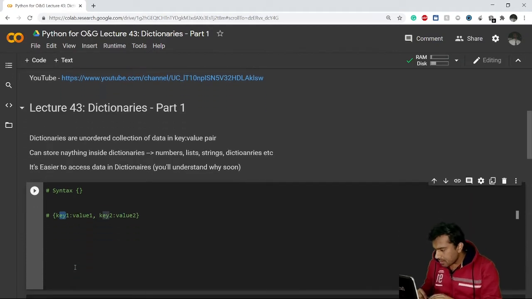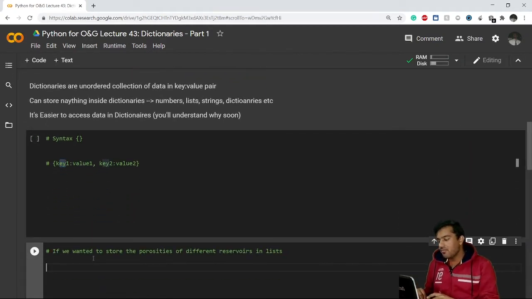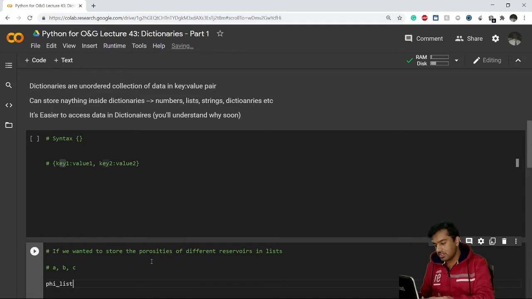I'll give an example. Let's say I want to store the porosities of different reservoirs. Let's say I have reservoir A, reservoir B, and reservoir C, only three reservoirs. I want to store their average porosities in a list. So I'll make a phi underscore list, because I'm making a list of porosities. Let's say reservoir A has porosity of 0.14, reservoir B has porosity of 0.29, and reservoir C has the porosity of 0.40, 40%.